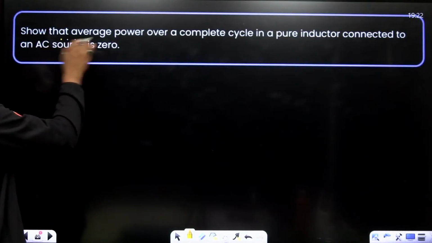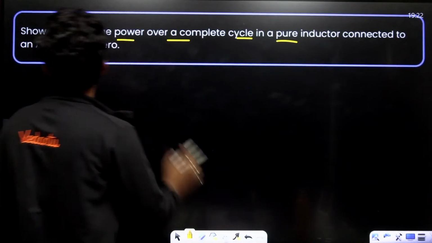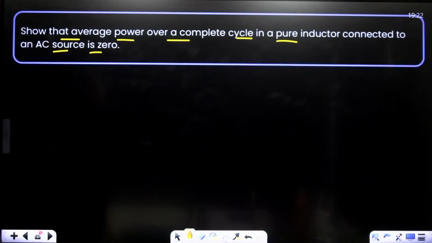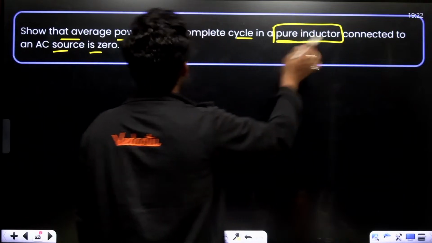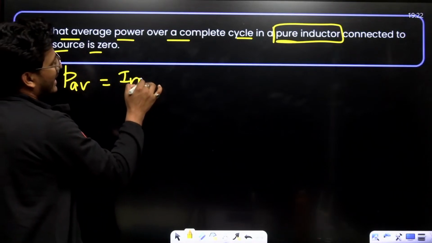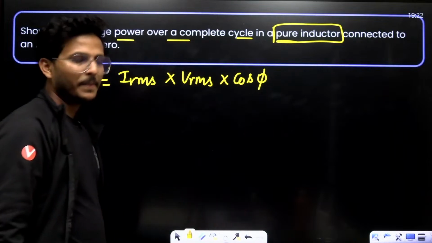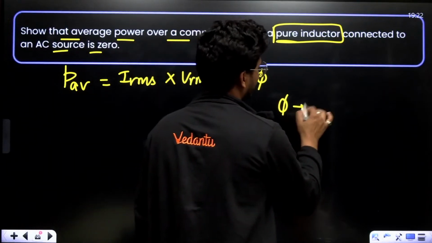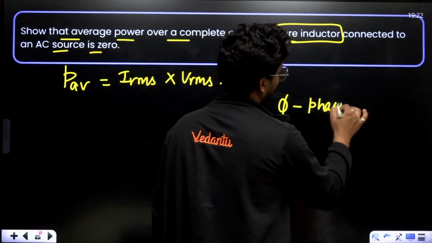See, the average power over a complete cycle in a pure inductor connected to an AC source is 0, right? This is a pure inductor. As you know, average power P average equals I RMS into V RMS into cos phi. And what is phi? It is basically the phase angle.